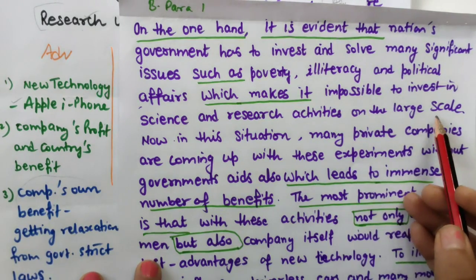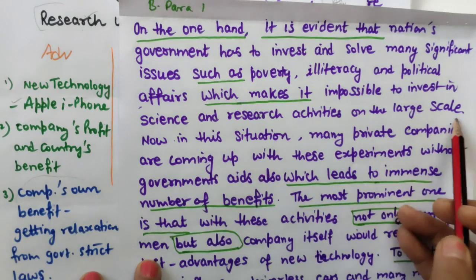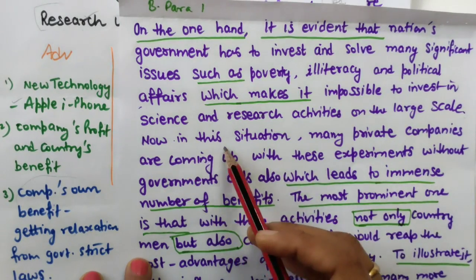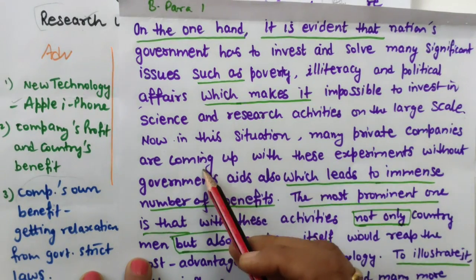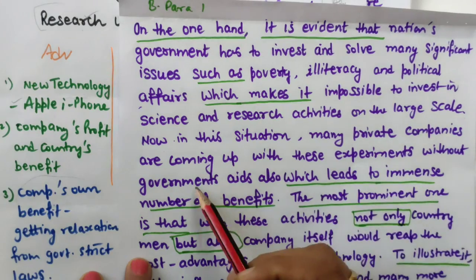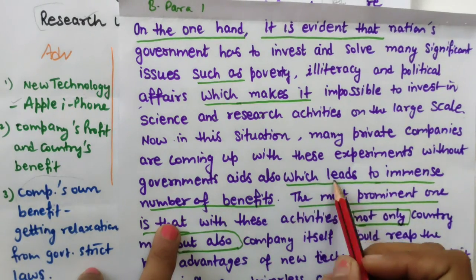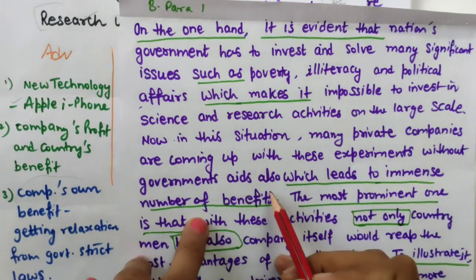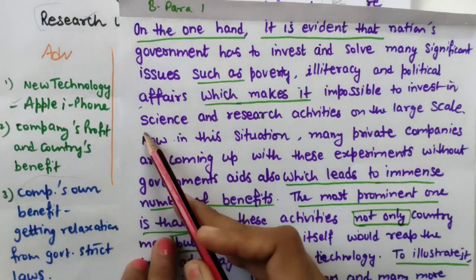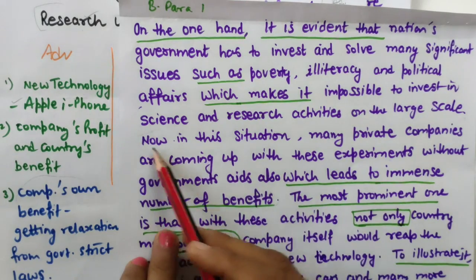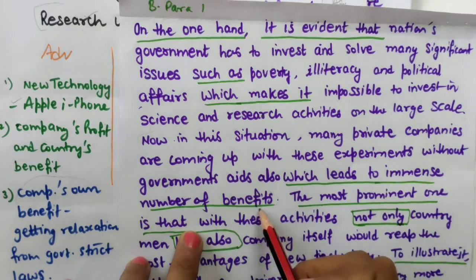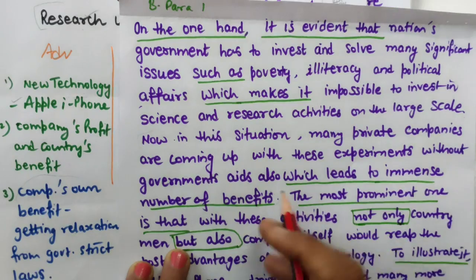Okay, on a large scale or on the large scale. Now the full stop is there. Now in this situation, many private companies are coming up with these experiments without government aid also, which leads to an immense number of benefits. Now my actual thing is starting from here. I am introducing the topic of how private companies are coming up and what the benefits are.